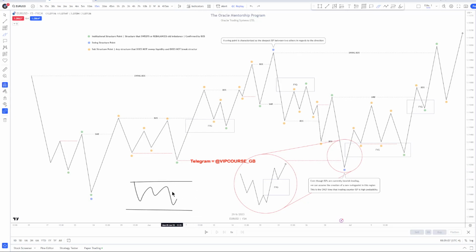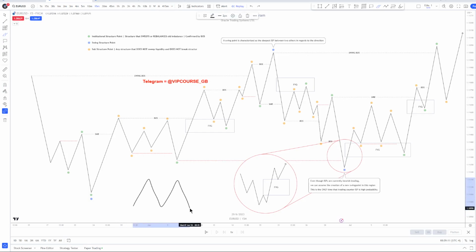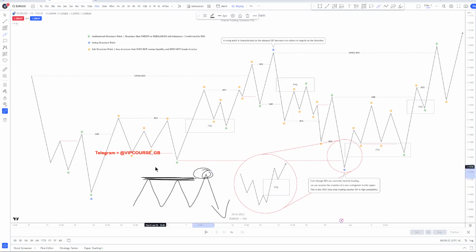The second type of liquidity is equals. Right? Because this shows us an area of resistance that has formed, and then we can sweep above it, understanding that there are stops above.